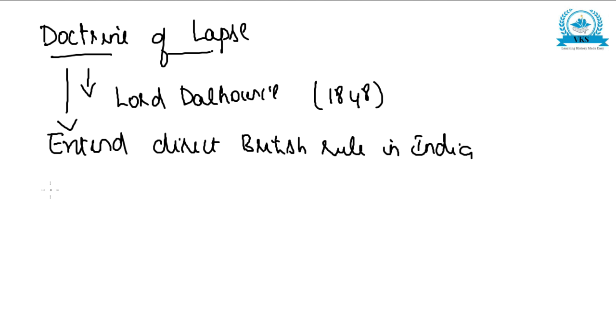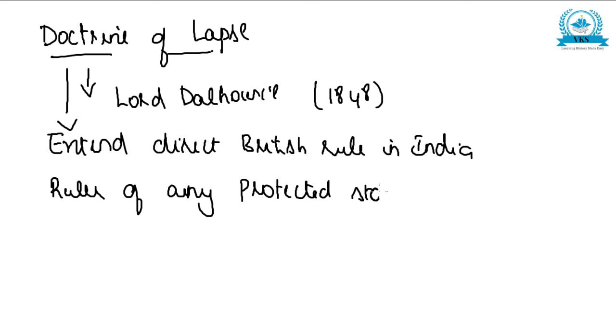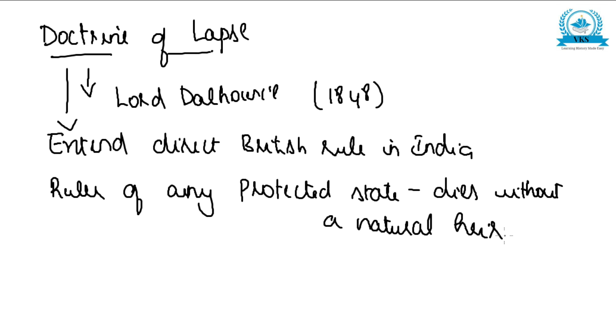Now according to this policy, if the ruler of any protected state dies without a natural heir, that is own son, then the state would pass on to the British.